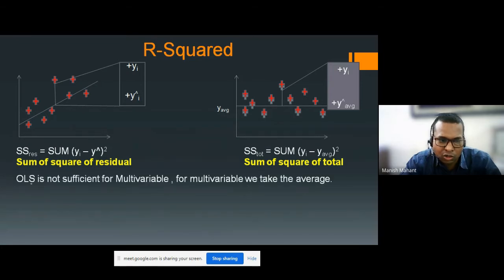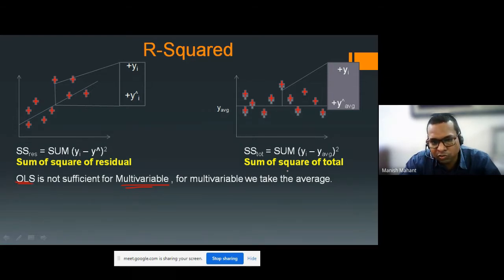OLS is sufficient for a single variable, but for multiple variables it is not sufficient, because in multivariable we have a lot of variables, so we cannot use this OLS model.